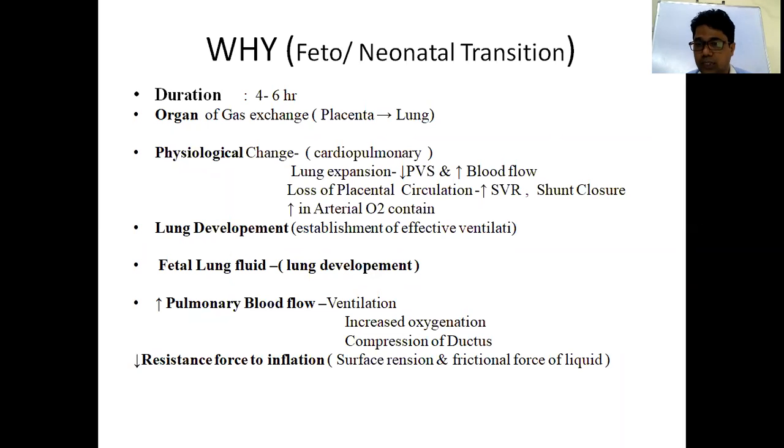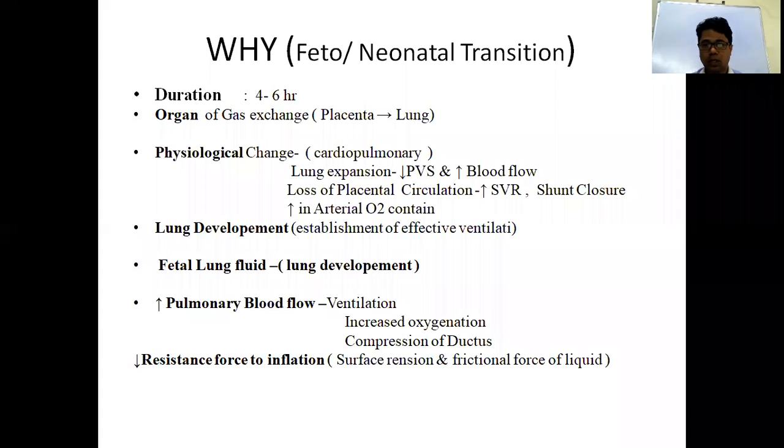Secondly, what physiological changes occur during this transition period? That is the cardiopulmonary system. First, once air enters, the lung is expanded. Once the lung is expanded, due to aeration and oxygenation, the pulmonary vessels dilate. Due to dilatation, the pulmonary vascular resistance decreases and blood flow increases. When there is a decrease in pulmonary vascular resistance, with dilatation of the pulmonary vessels, there is a right to left shunt.